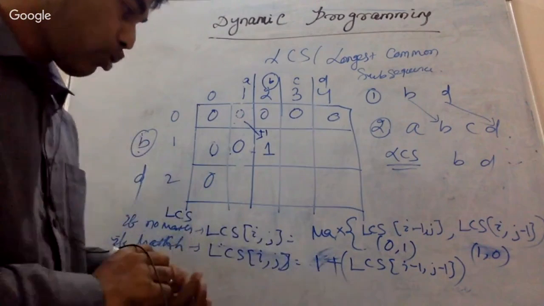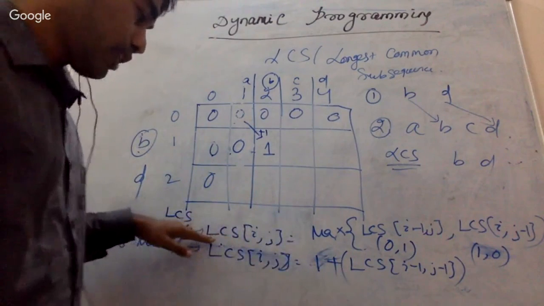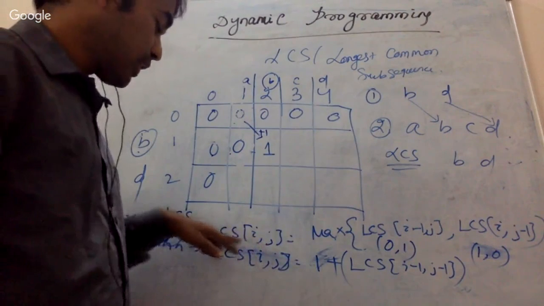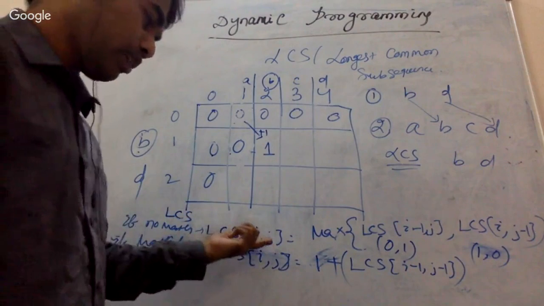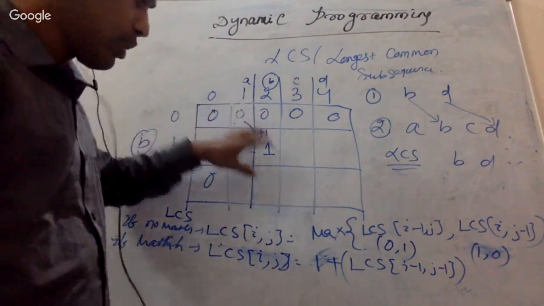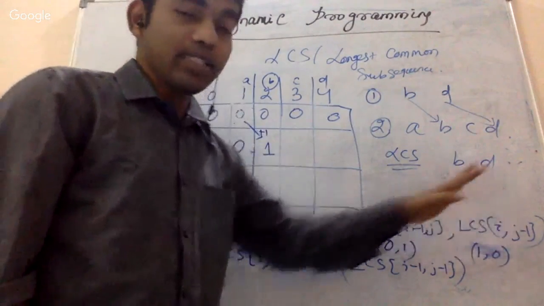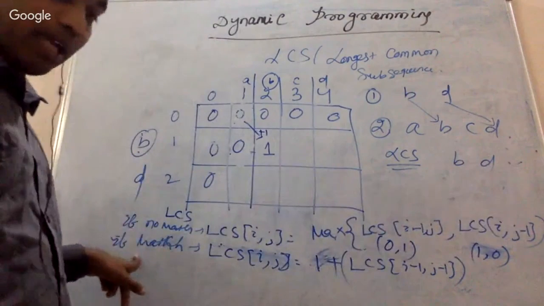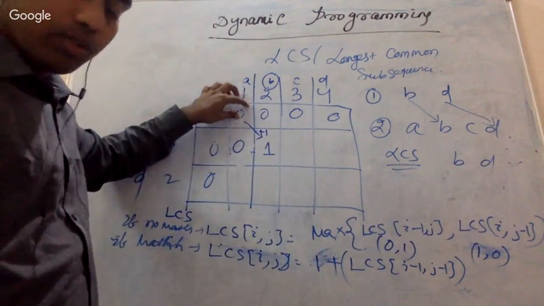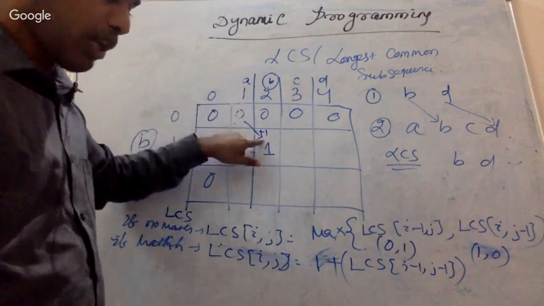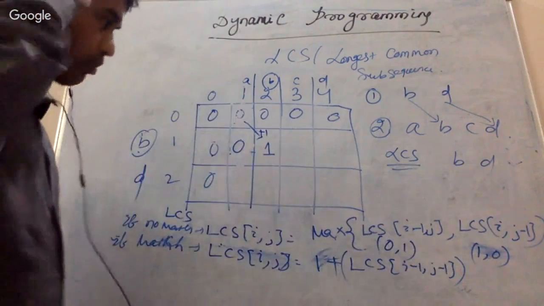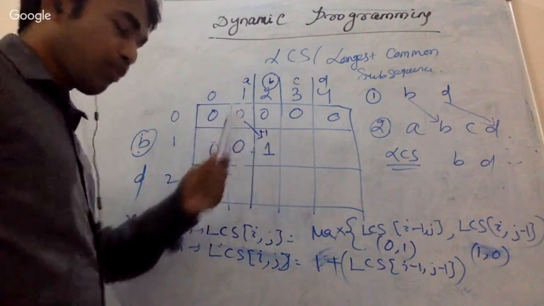I'll just repeat. I hope this notation is clear. This is an array. I am trying to find the value at i, j. LCS of i, j equals the maximum of this particular element or this element, that means LCS of i minus 1, j or i, j minus 1. And second, if there is a match, take the top-left corner one and add 1: 1 plus LCS of i minus 1, j minus 1. I hope this is clear. Now let's fill this table.